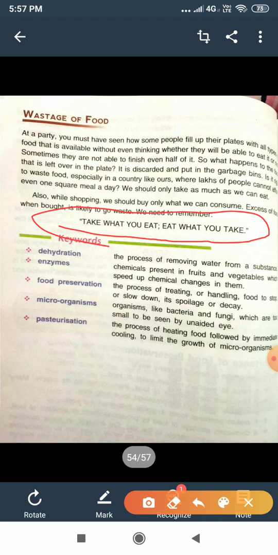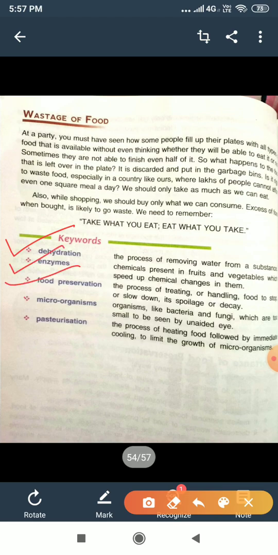And now come to the keywords. See the keywords. The keywords are: number 1 dehydration, 2 enzymes, 3 food preservation, 4 microorganism, 5 pasteurization.